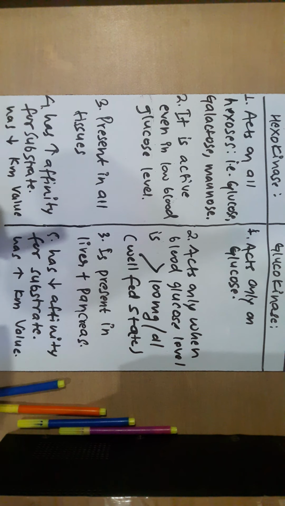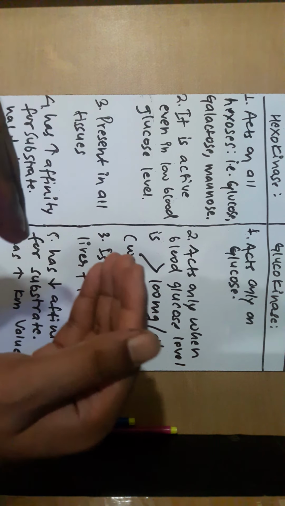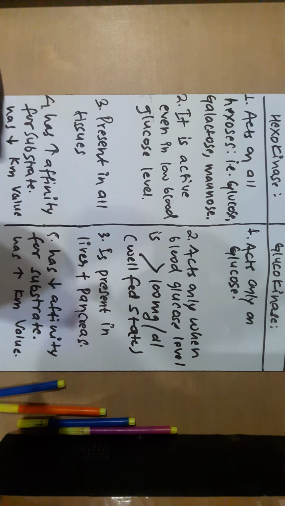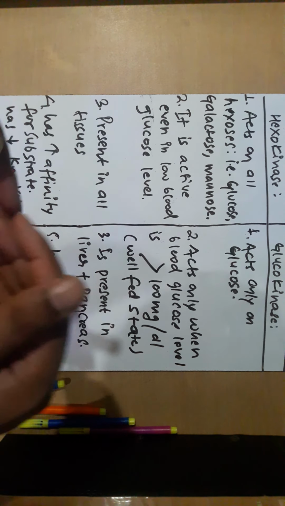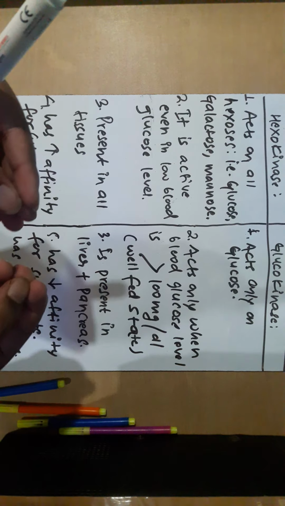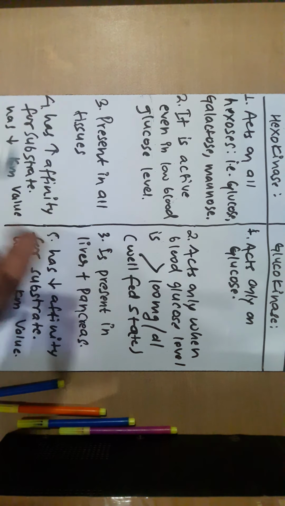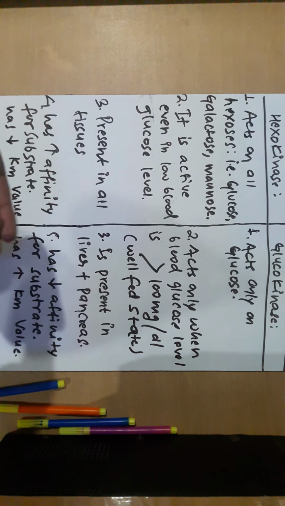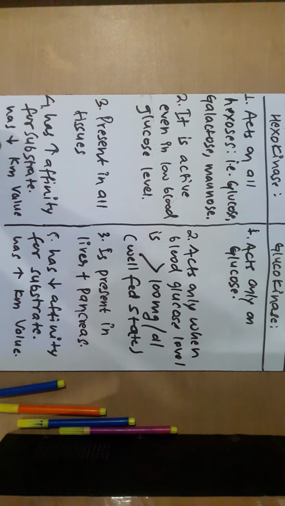Same thing over here. When the substrate and enzyme have higher affinity for each other, the reaction becomes faster, so less concentration is needed to reach half of the maximum velocity. Less concentration means less Km value. That's why it has low Km value.